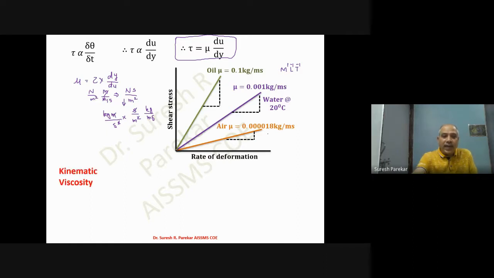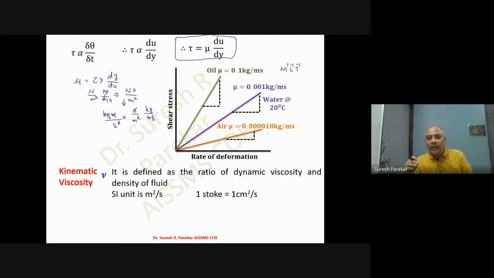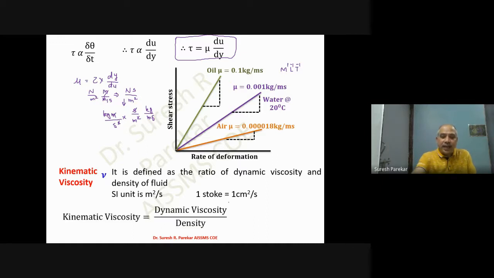So now kinematic viscosity, and this is defined as the ratio of dynamic viscosity and density of fluid. And this is generally measured in meter square per second, which is the SI unit, and in CGS we have 1 centimeter square per second. And you can see the formula: nu is equal to mu by rho.